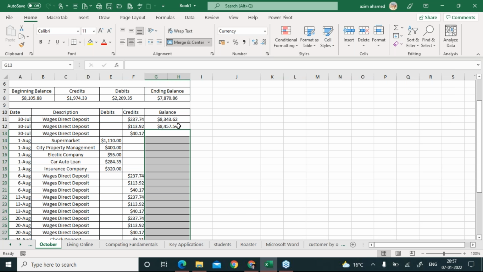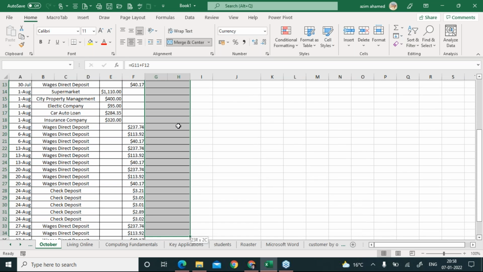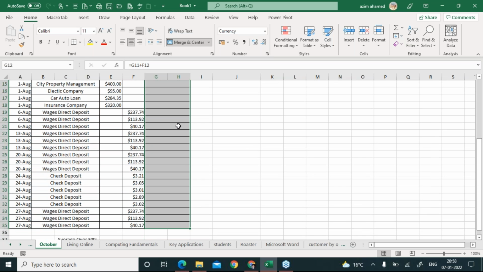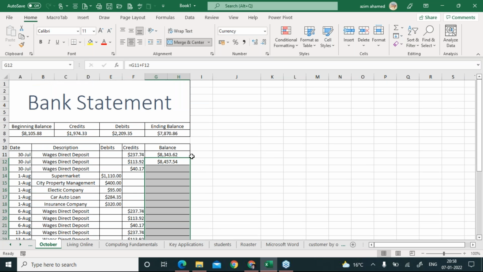So you have to start selecting from G12 and go down, and select till G35. Then click on this option and use this down. If you just click on this down, look, everybody, what happened? I got the answer here.